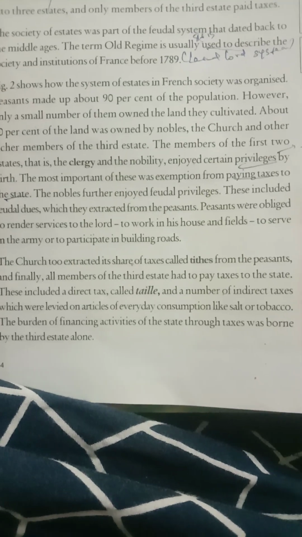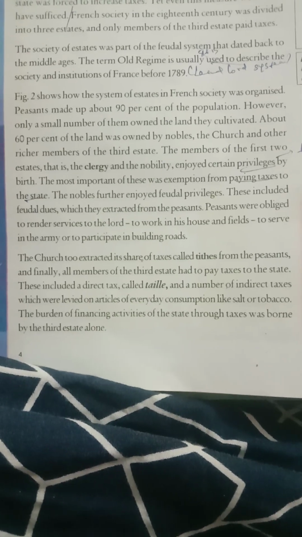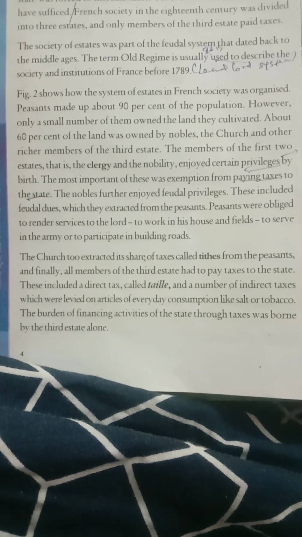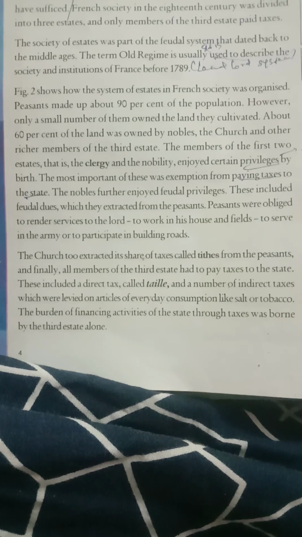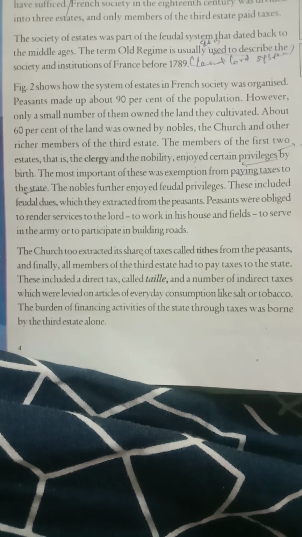Now we are going to see the social causes. Actually, French society in the 18th century was divided into 3 estates: first estate, second estate, and third estate. First estate, mostly clergy people.